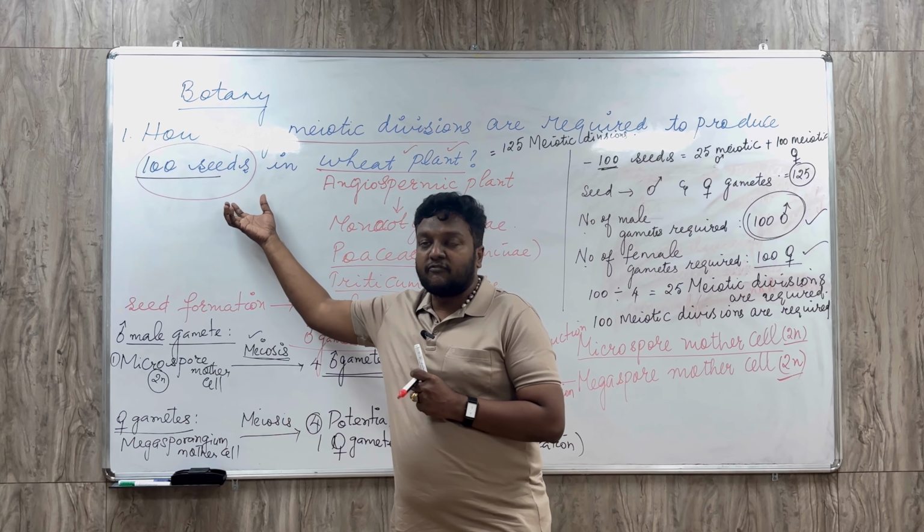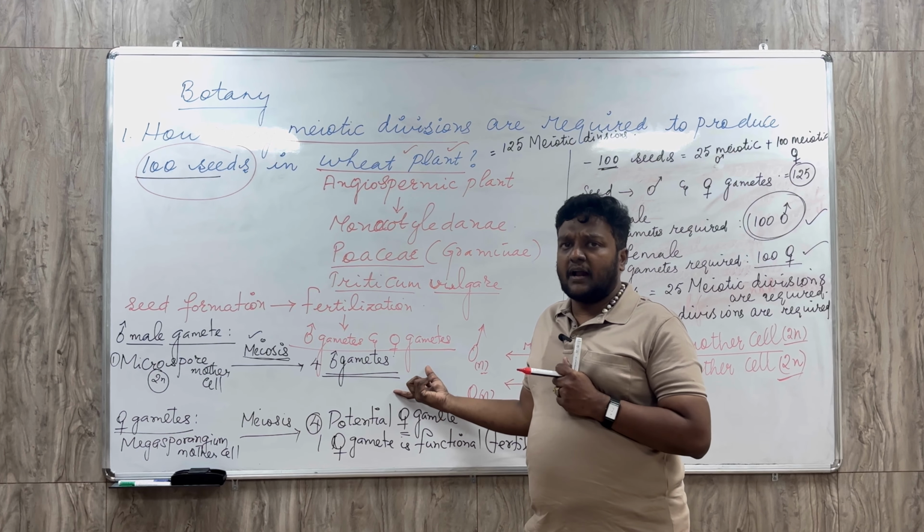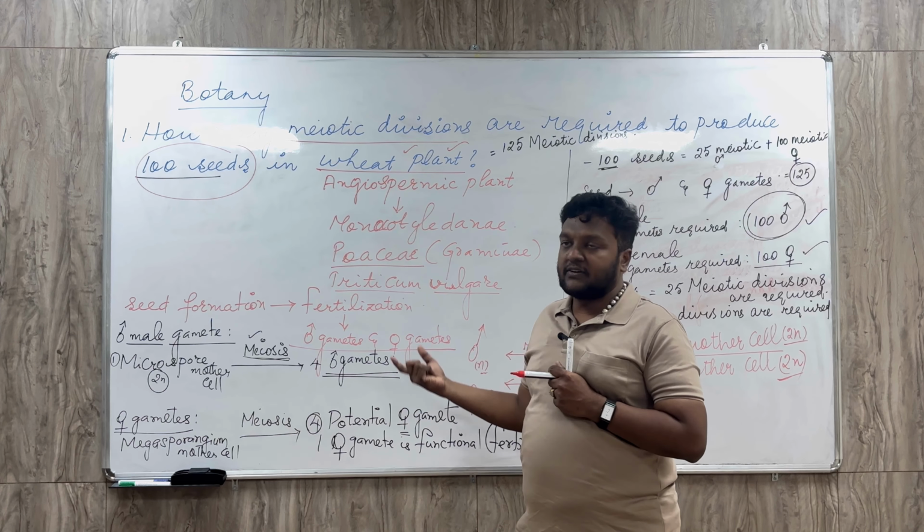The male gametes are produced from the microspore mother cell. One microspore mother cell undergoes a meiotic division and, as a result, gives 4 male gametes. For 100 seeds, how many male gametes are required? The same 100 male gametes are required for the formation of 100 seeds.